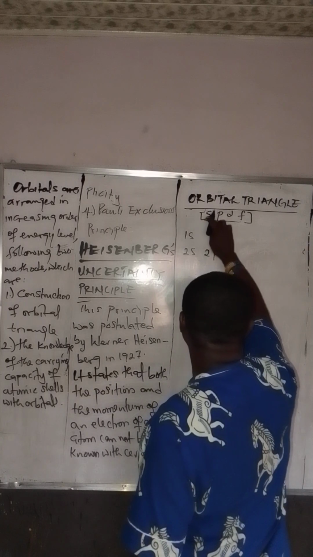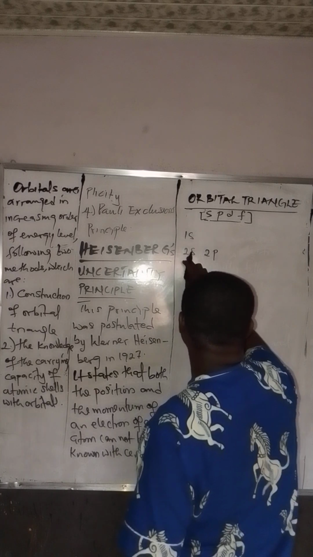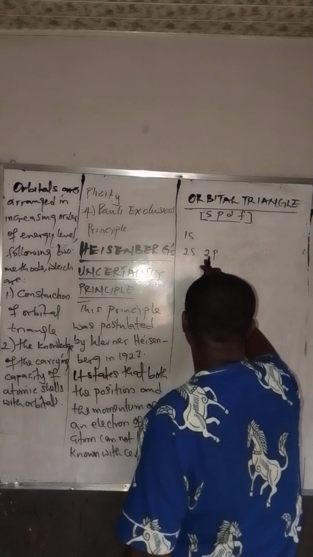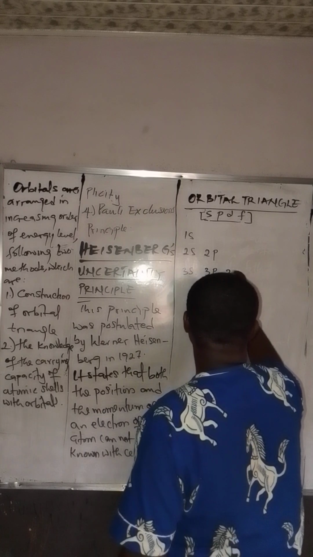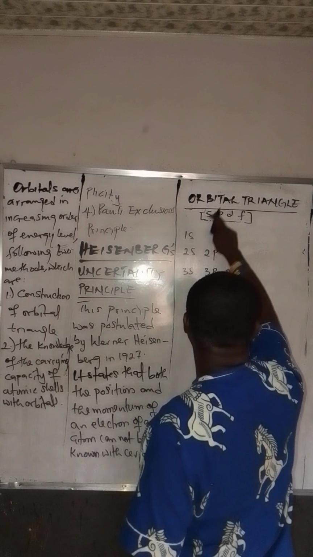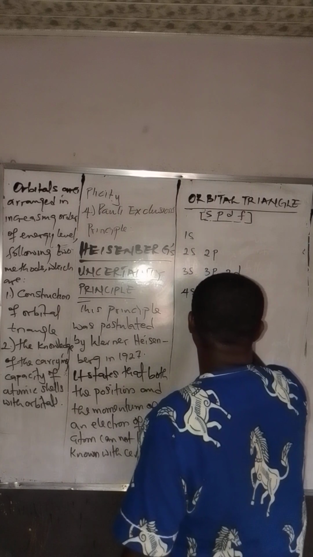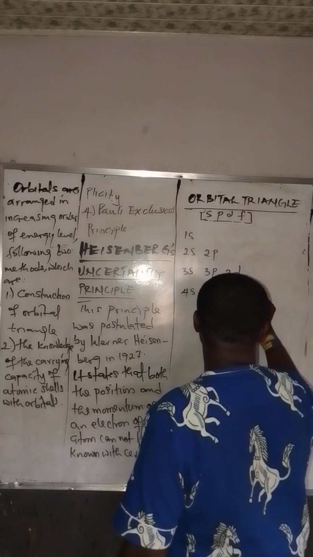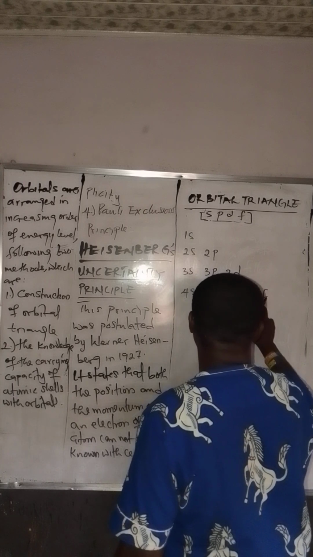The first one is S, which is this. Because it is starting, we put 1. Second one is 2S, 2P. Now we are proceeding to 3S, 3P, 3D. Then the next one will now be 4S, 4P, 4D, and 4F. That's S, P, D, F.